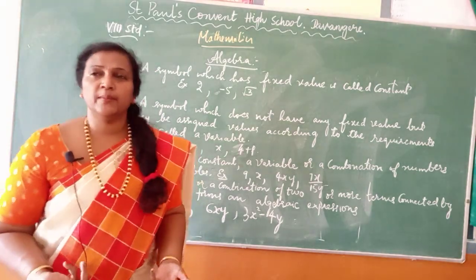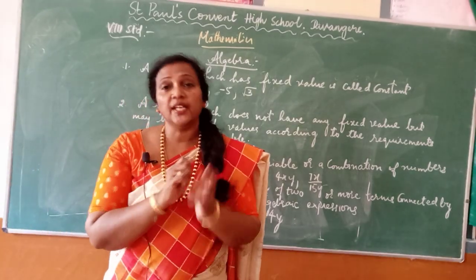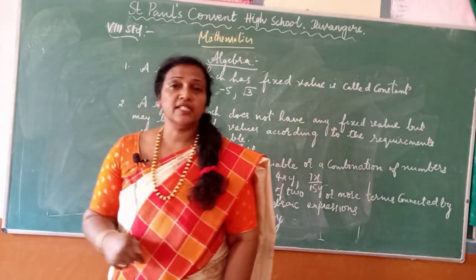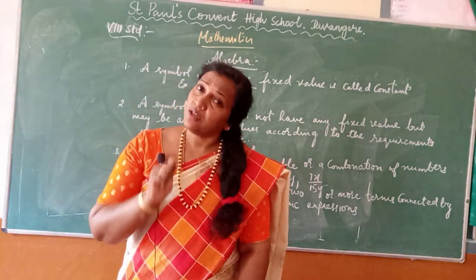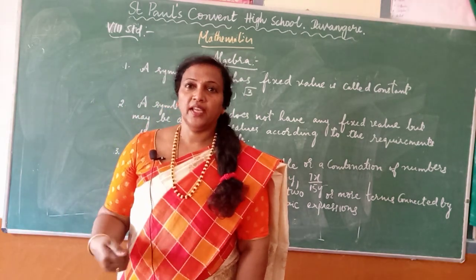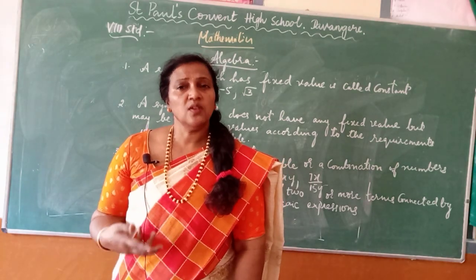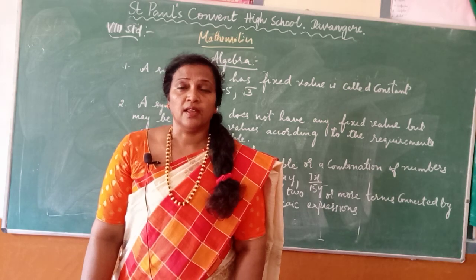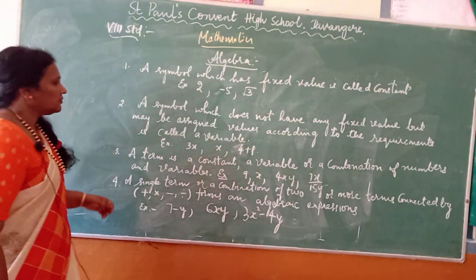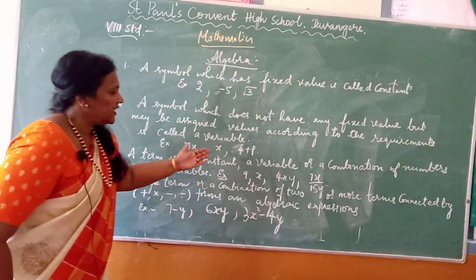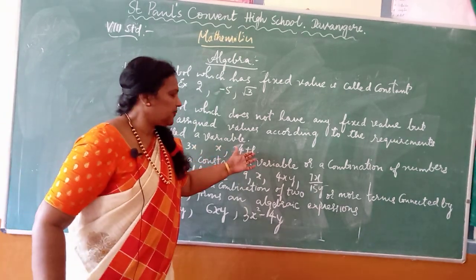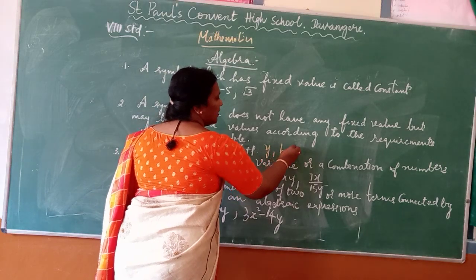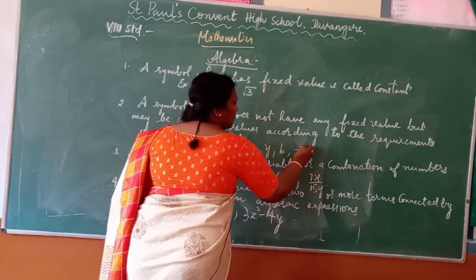Then what are variables? You have seen in algebra the use of x, y, z, p, q, r. What are all these called? Variables. A variable is also a symbol, but it does not have a fixed value. For example, 3x, x, 4 plus b, y, b, minus 2, n.